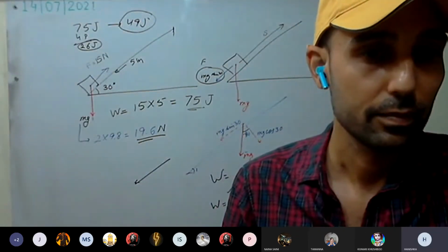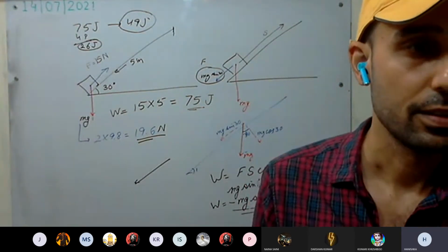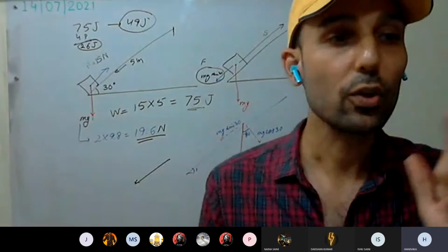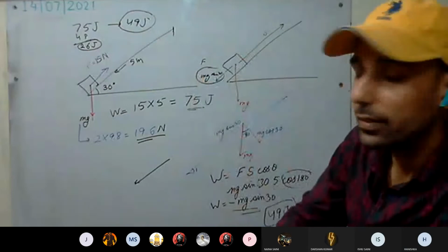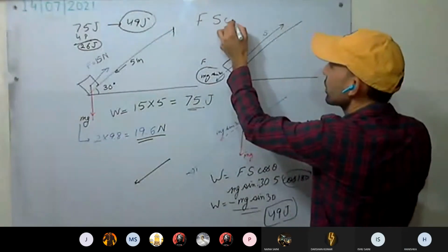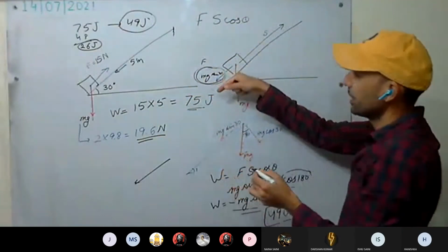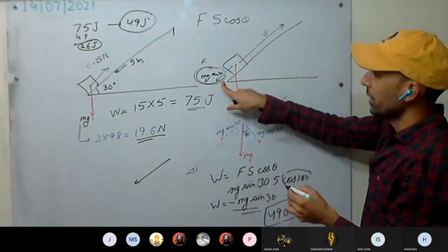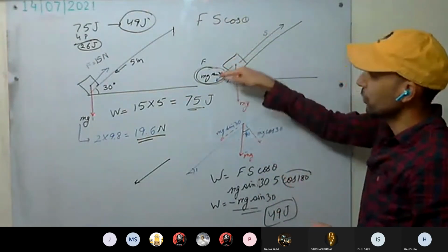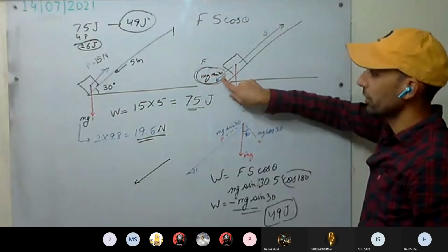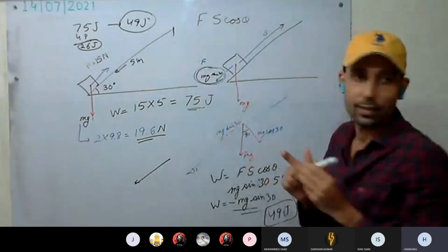Sir, here work done, we are calculating as F into S cos theta, into cos 180 against the force of gravity. See here, what we are doing. This is the force. What is the work done? F S cos theta. This is the magnitude of the force. And this angle is how much? 180 degrees, between this force. The component we have taken is the amount of gravitational force acting in this direction. So this force we are putting as F.